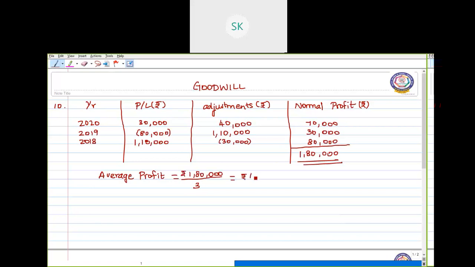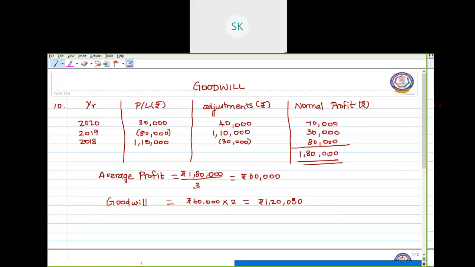So the average profit is 60,000. Now to calculate goodwill, we have to multiply this average profit with the number of years purchase. The number of years purchase given in the question is 2. So our goodwill is